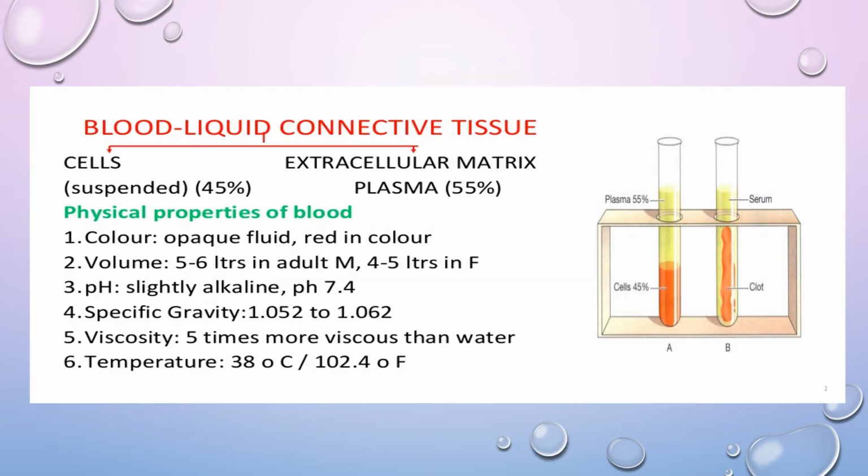The blood is a connective tissue which consists of the cells as well as extracellular matrix. The extracellular matrix is nothing but the plasma. The cell composition is 45%, whereas the plasma is 55%. This blood is opaque and it is red in color due to the presence of hemoglobin in RBC cells. The volume of blood is 5 to 6 liters in an adult male, whereas in a female it is 4 to 5 liters. The blood is alkaline with a pH of 7.4 and the temperature of the blood is 38 degrees centigrade.